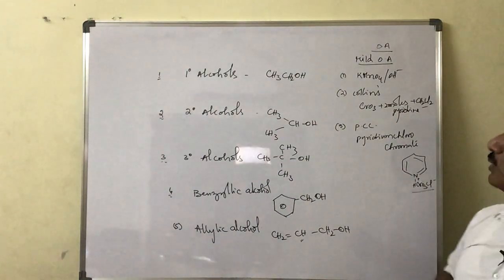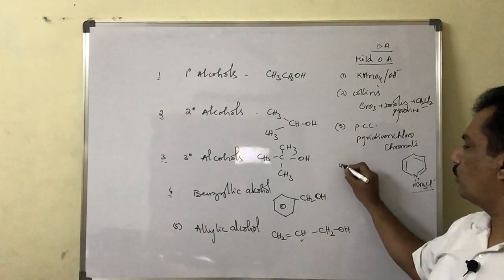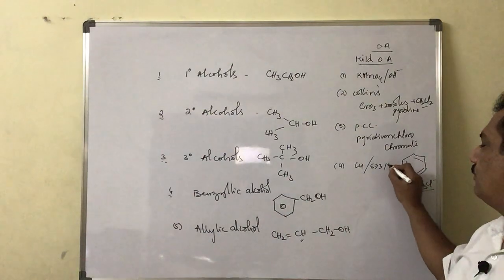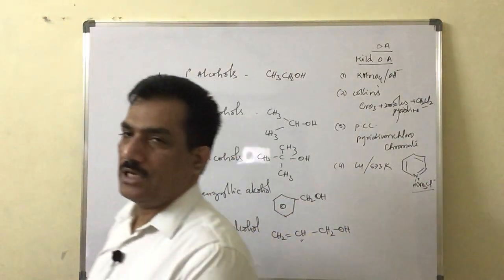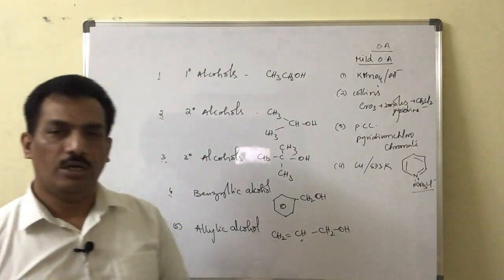This is pyridinium chlorochromate. And then fourth one is copper metal at 573 Kelvin. These are the useful oxidizing agents in the conversion of alcohols into carbonyl compounds.